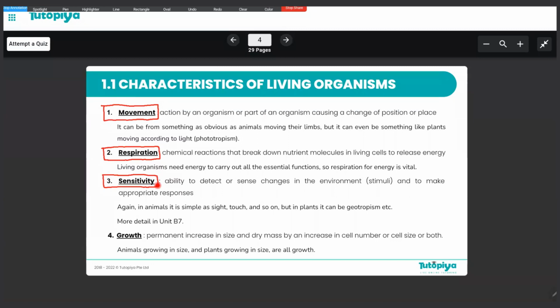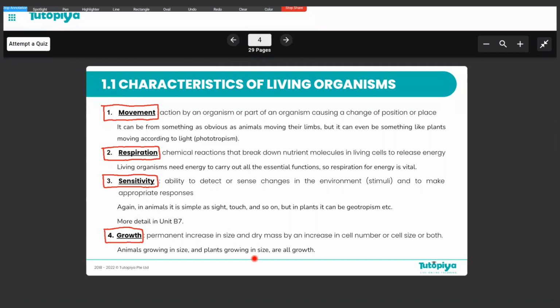Now, moving on to the fourth characteristic, which is growth. Growth is something we all know about, right? All living things grow. This can be understood by the fact that animals grow in size, plants grow in size, and even unicellular organisms, even bacteria and fungi. All living things grow, right?